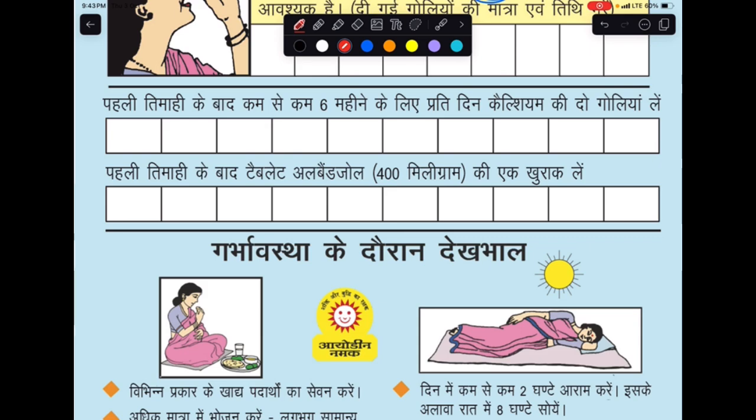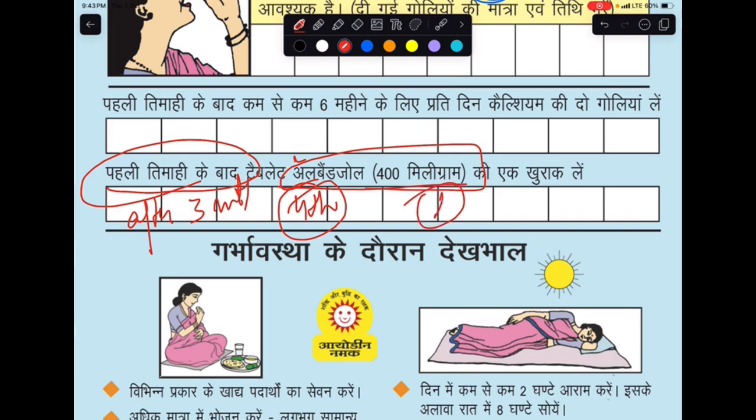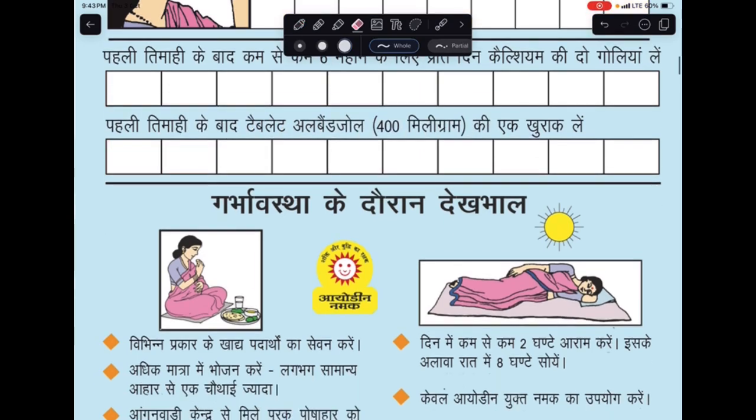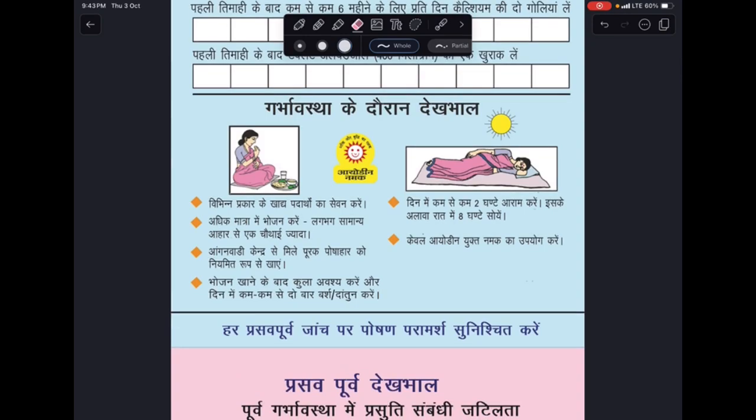Now, one more thing which most of you miss out on is that after 3 months, that is in the 4th month, you must give a female 1 tablet of albendazole, 400 milligrams. All right, this is the dose, 400 milligrams. You must give 1 tablet to that female. So this also helps in killing the harmful bacteria that are there in her gut, which reduces the iron absorption. So after killing all those bacteria, the iron absorption from her gut increases, and hence helps her in building up more amount of blood. More amount of blood in a sense, more amount of iron absorption is there, and thereby the hemoglobin.